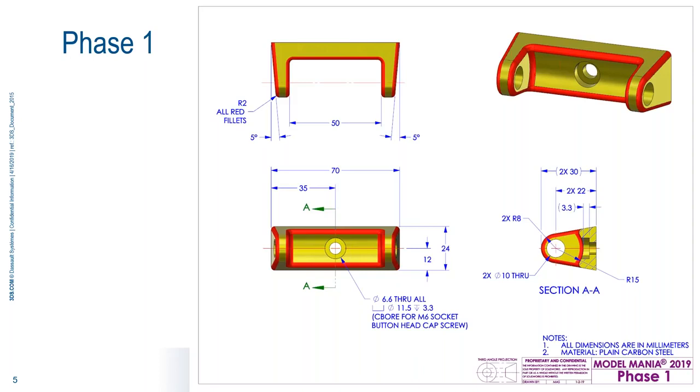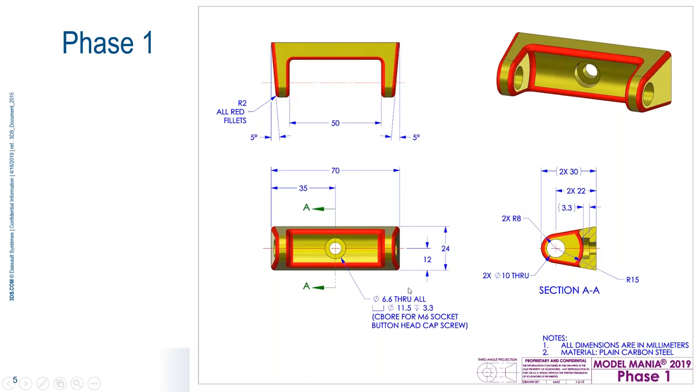So this is our phase 1 part for Model Mania 2019. It looks like a fairly simple part, nothing too crazy here. Where I'm going to start is down here. When I look at this drawing, I'm looking at this view down here, and I'm going to sketch out this shape here, 10 millimeter through dimension, 8 millimeter radius. That's a diameter. That's a radius. That's a radius there. I'm going to include that all in one sketch. It's going to be 70 millimeters long by 24 millimeters tall, and then we'll come back and put this pocket in here, which is 50 millimeters, and that's a cylindrical face that is created right here.